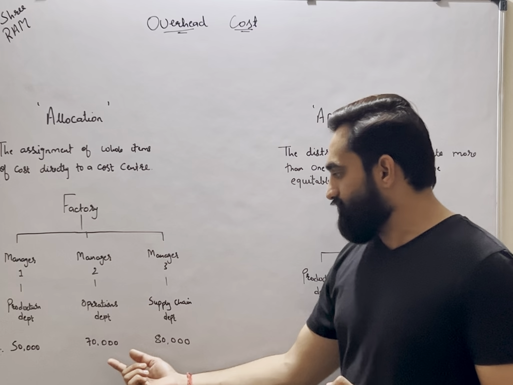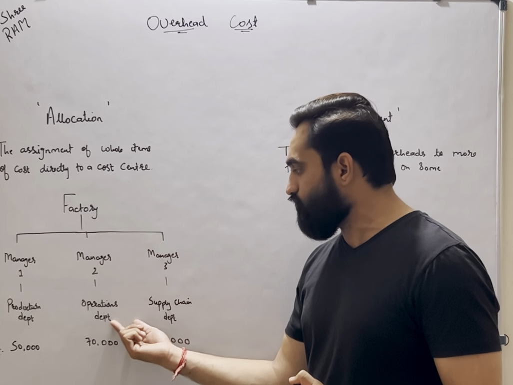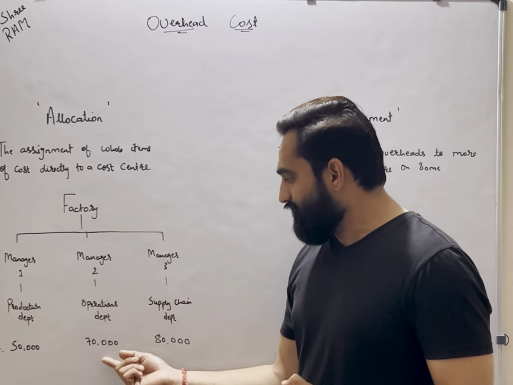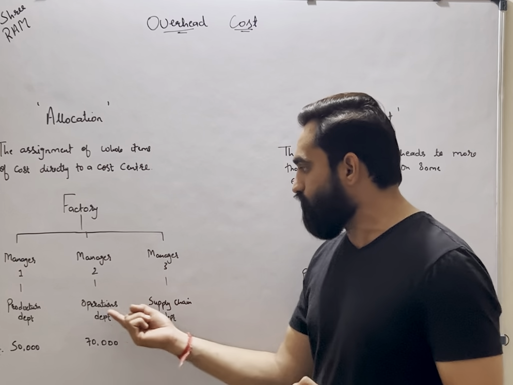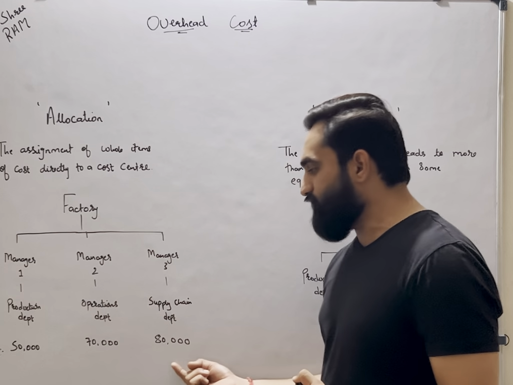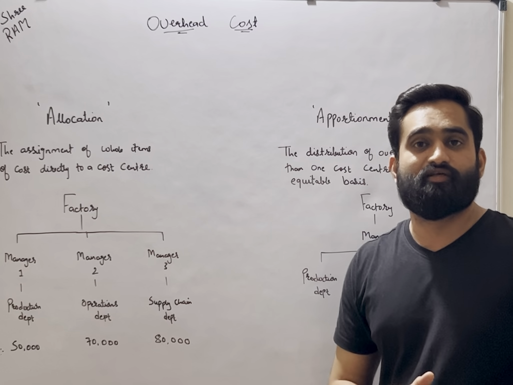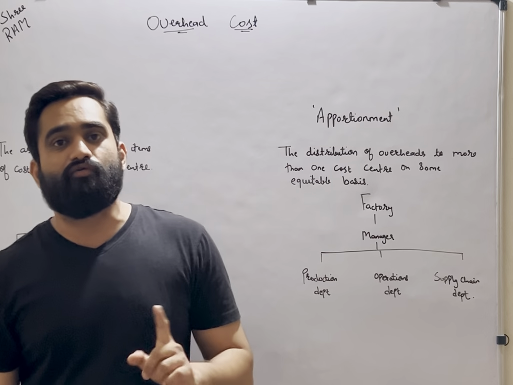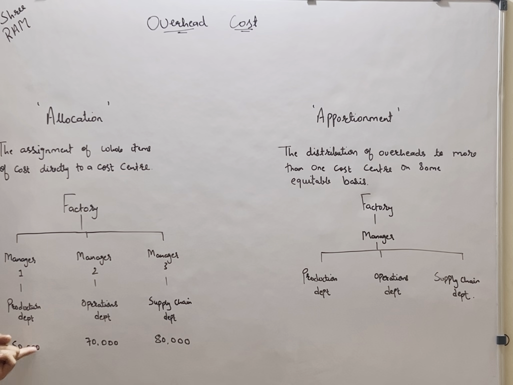For manager 2, if you look at it, 70,000 is provided to manager 2 as a salary only to look after operation department. He is not devoting his time between any other department. So we can clearly see here that this particular cost can be assigned directly to a specific cost center, and it does not require to be apportioned or distributed between other departments. So this is the example of allocations. There will be certain expenses which can only be allocated and does not require to be apportioned, right? So it is done in this way. Whatever cost is given, directly put it into that particular department. No need to do anything else.